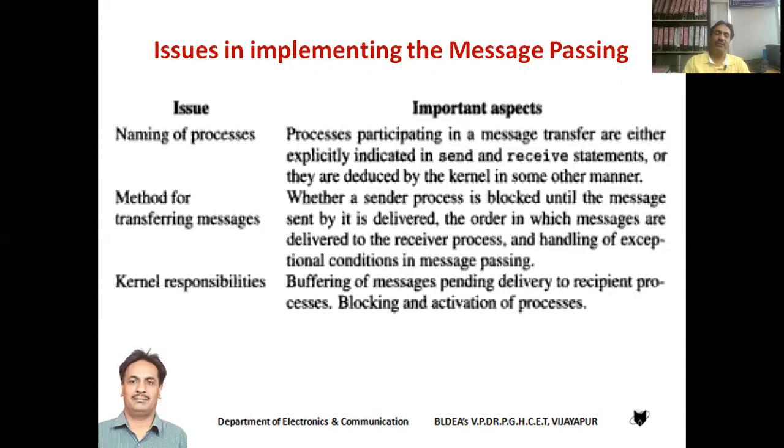Then method for transferring messages, it includes the issue related with the type of protocol to be used, whether the protocol should be a blocking protocol or a non-blocking protocol.